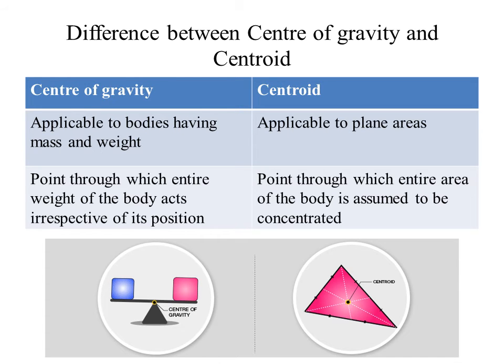Now let us see what is the difference between the center of gravity and centroid. We have already explained about the center of gravity and also centroid. So center of gravity is applicable to bodies having both mass and weight, whereas centroid is applicable to plane areas alone. Center of gravity is the point through which the entire weight of the body is acting irrespective of its position, and centroid is the point through which the entire area of the body is assumed to be concentrated. We can see the two figures indicating the center of gravity as well as the centroid.